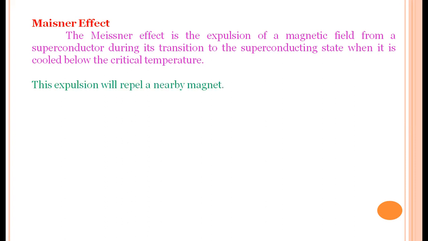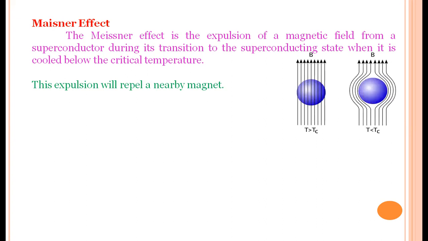So the expression will be to repel a nearby magnet. This we see in the diagram. When the temperature is more than the critical temperature, the material is an ordinary metal. There is no superconducting state. In such cases, the magnetic lines of force pass through the material.